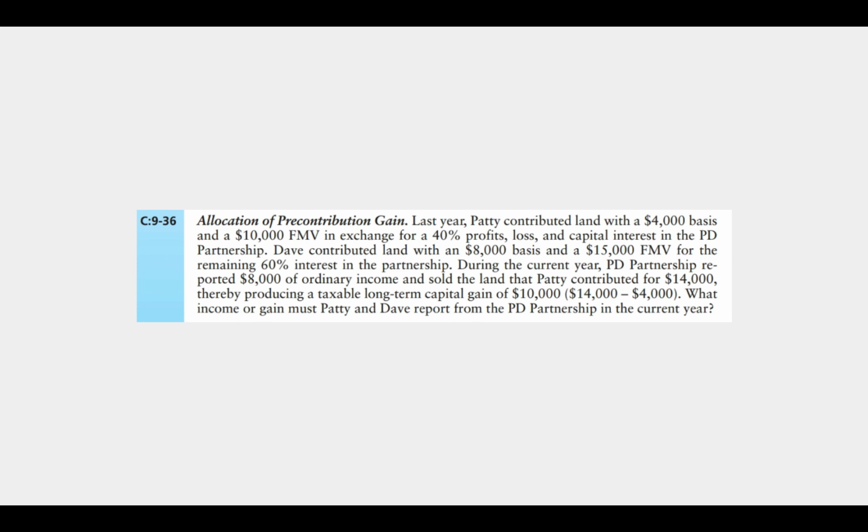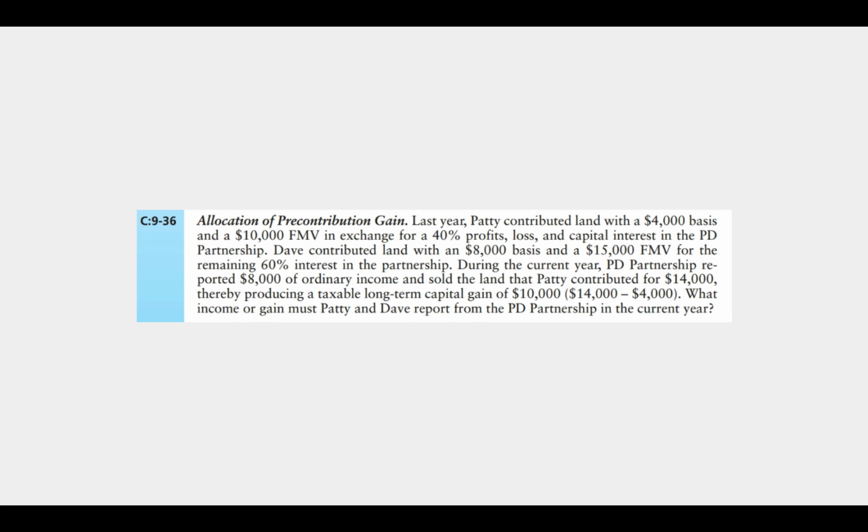Dave contributed land with an $8,000 basis and a $15,000 fair market value for the remaining 60% interest in the partnership. This also has a pre-contribution gain, you see. It has a $7,000 pre-contribution gain that isn't recognized because the partnership takes the basis in the land of $8,000. During the current year, PD partnership reported $8,000 of ordinary income and sold the land that Patty contributed for $14,000, thereby producing a taxable long-term capital gain of $10,000. What income or gain must Patty and Dave report from the PD partnership in the current year?